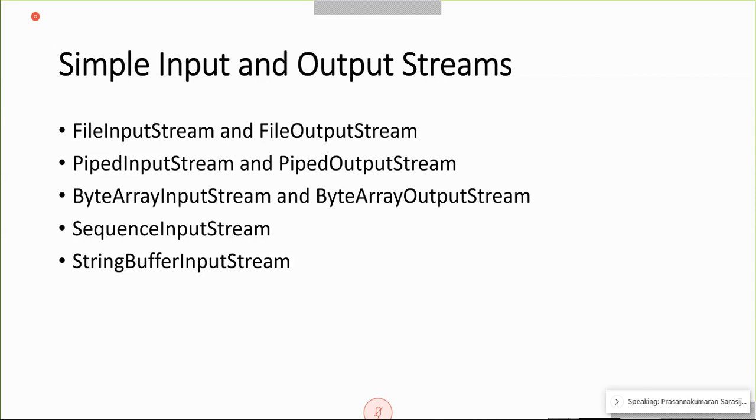Byte array input stream and byte array output stream. That is again the concept of buffered data, everything in byte array memory. Sequence input stream is used to combine or concatenate multiple streams.